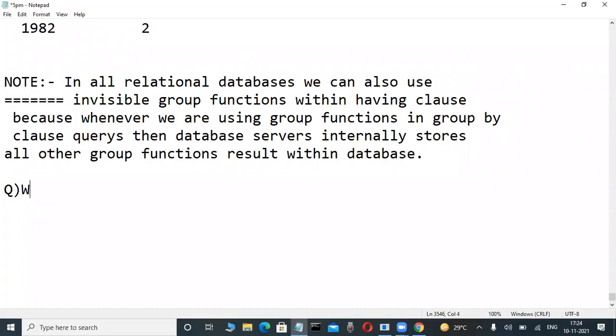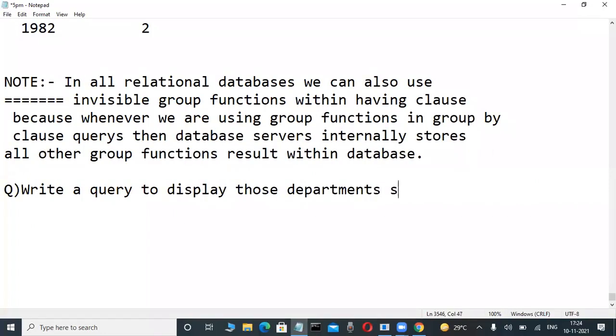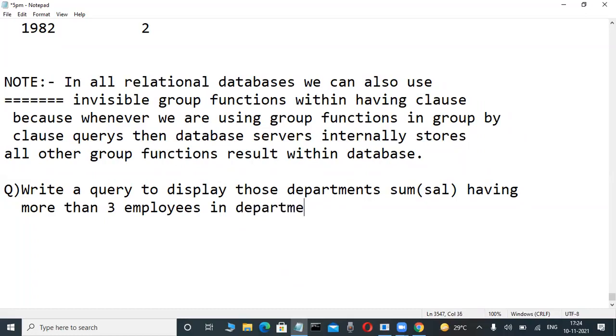Write a query. Write a query to display those departments' sum of salary having more than 3 employees in the department from the EMP table by using the group by clause.